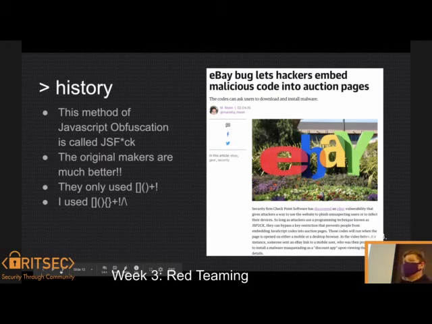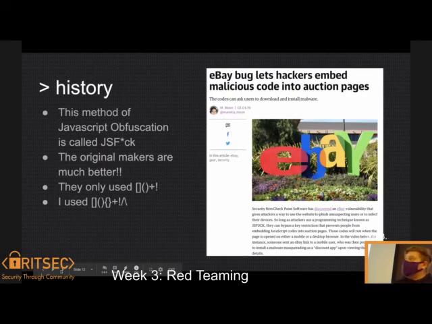Also, this has actually been used in the wild. eBay, I think, even to this day, still has the issue, because for whatever reason they were refusing to fix it. You can make an eBay post, put this really terrible JavaScript in your description, and you can create your own prompts and stuff. And you were able to actually phish users using this, and it was all over the news, just a little something.